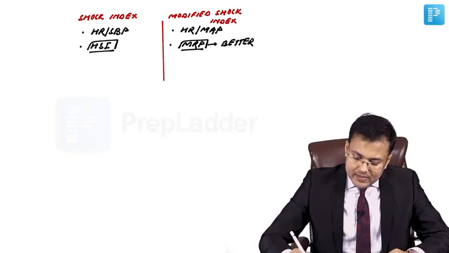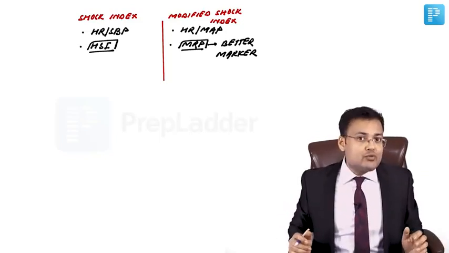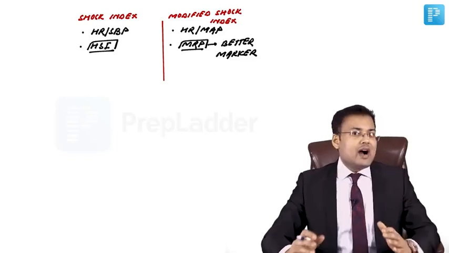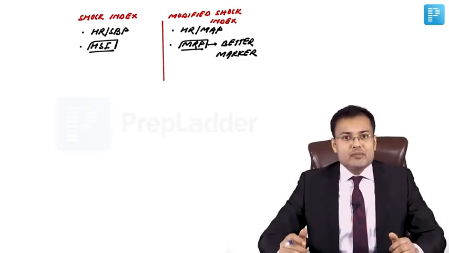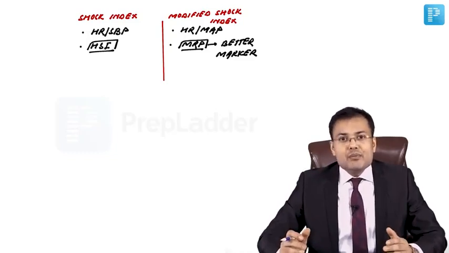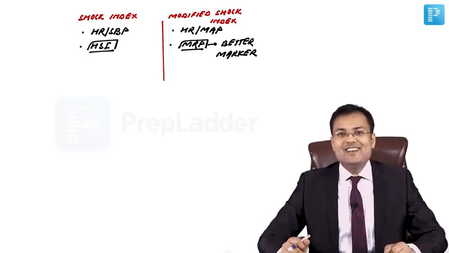It's the better marker for mortality rate prediction in comparison to shock index. So you have to remember the formula. Shock index is heart rate divided by systolic blood pressure. Modified shock index, heart rate divided by mean arterial pressure. So these are the important points related to shock.